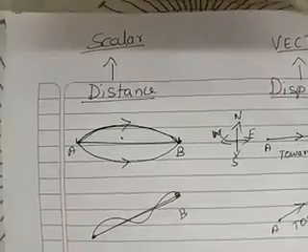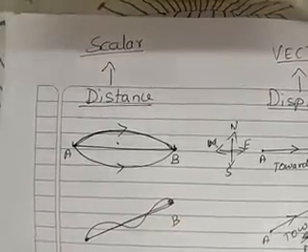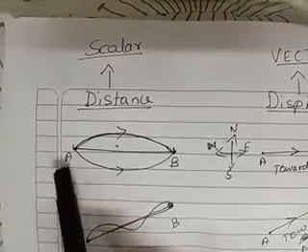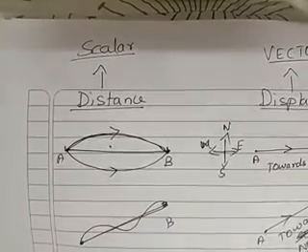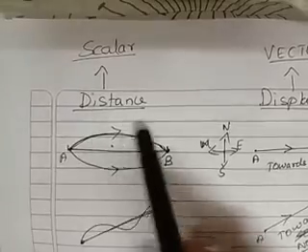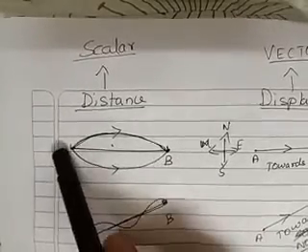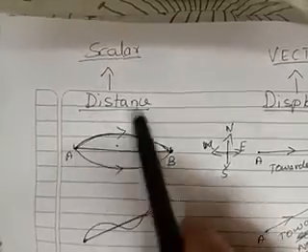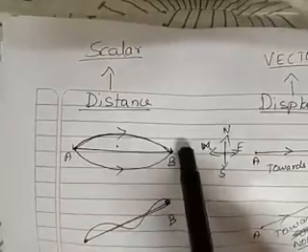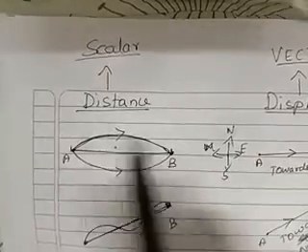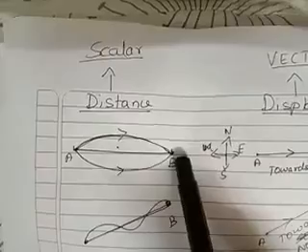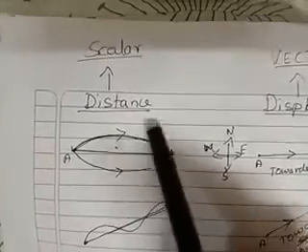Okay, let's come back. Now you see this diagram. Imagine a person or an object is moving from A to B. If it has to move from A to B, it can go in any way. See, there are two paths I have drawn here. One is a straight path from A to B. The other path is here. So what does it mean here?